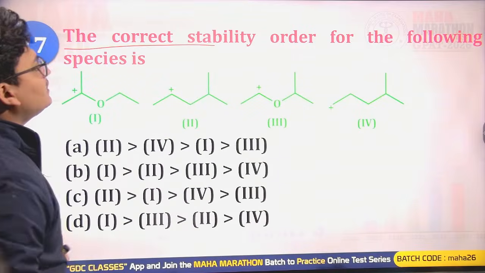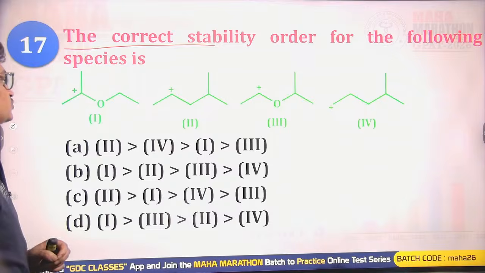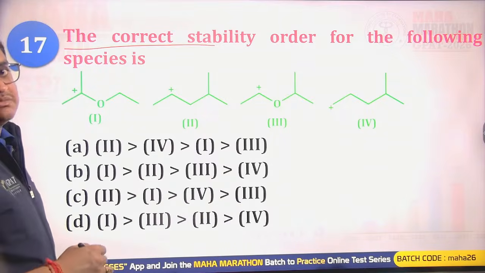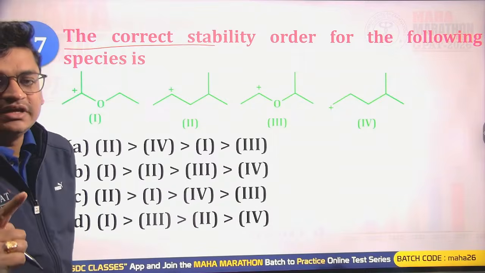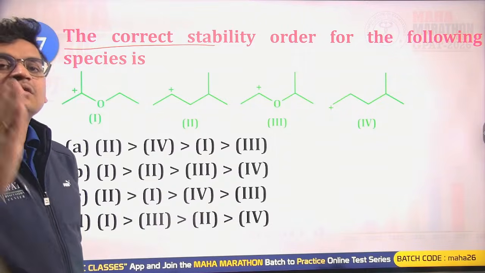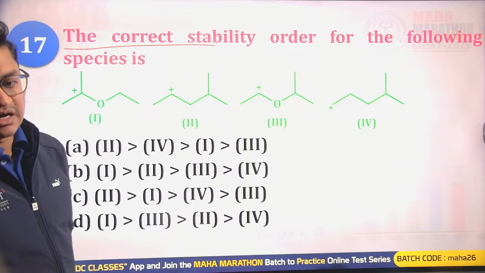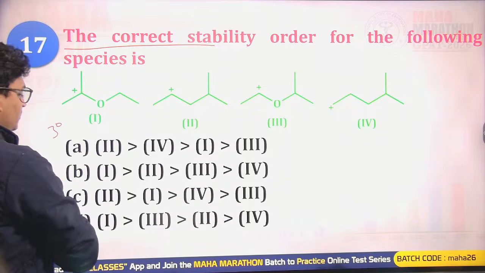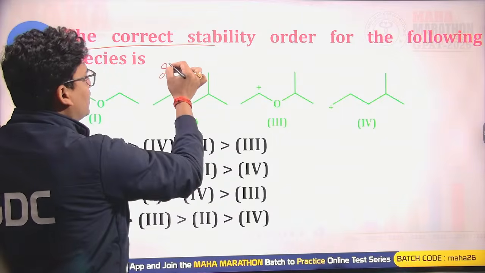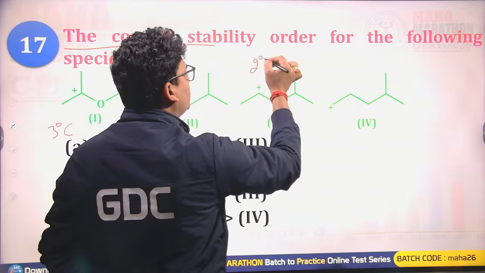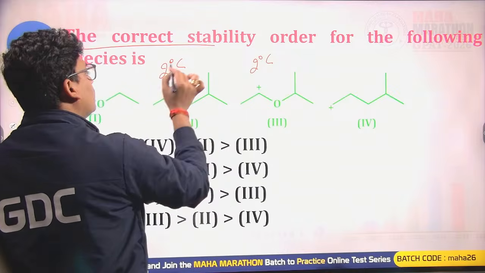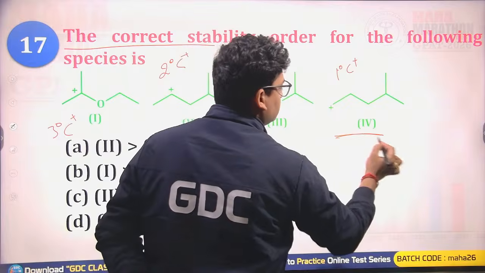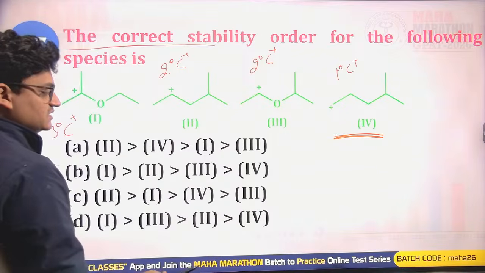The next question is the correct stability order of the following species. So here we are having carbocations. The carbocations are stabilized by resonance, which is the strongest, then hyperconjugation, and the least one is inductive. So here the positive charge is on a 3 degree carbon, this is a 2 degree carbon, this is also a 2 degree carbon, and this is the 1 degree carbocation. So the least stability will be for the fourth one.